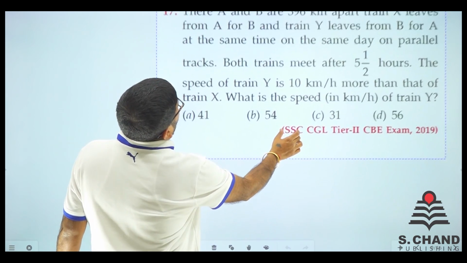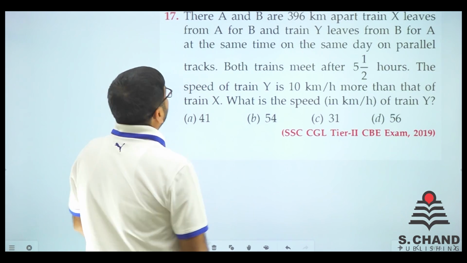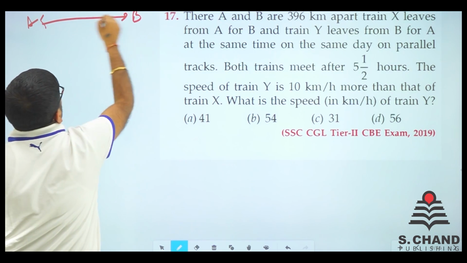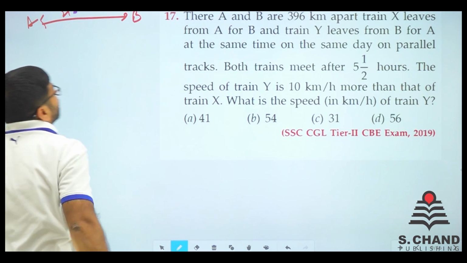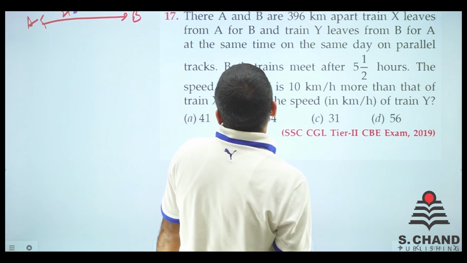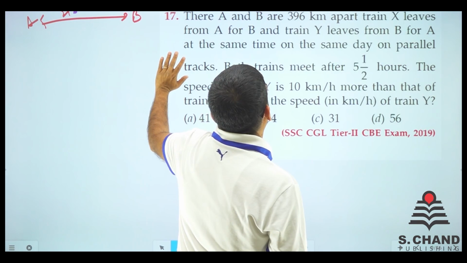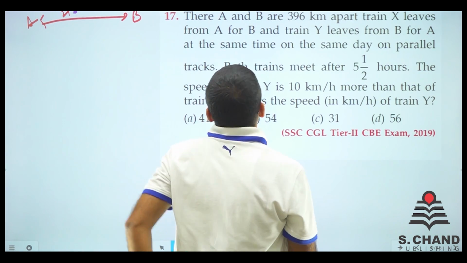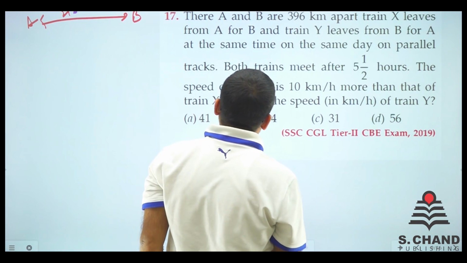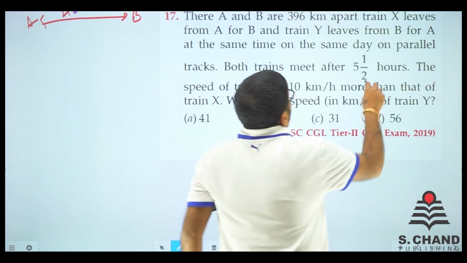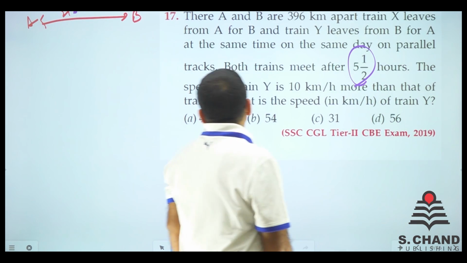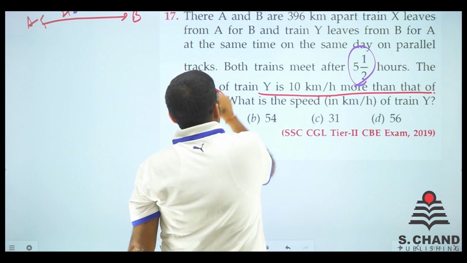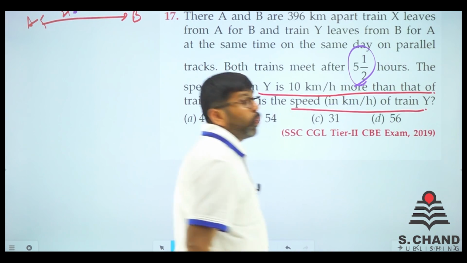A and B are 396 kilometer apart. Okay, great. So, we have A here, we have B here, and they are 396 kilometers apart. Train X leaves from A for B, and train Y leaves B for A, at the same time on the same day on parallel tracks. Both trains meet after 5.5 hours, right? The speed of train Y is 10 km per hour more than that of X. So what is the speed of the train Y?